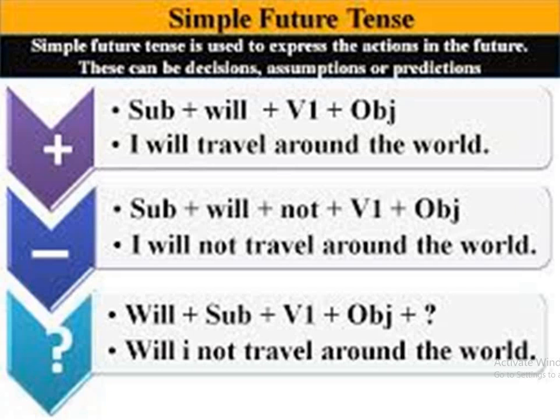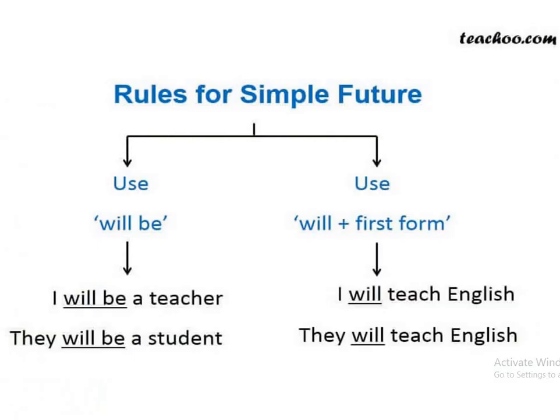And if it is an interrogative sentence, as I have already been telling you, the helping verb comes first, so here will is going to come first. Will plus subject plus first form of the verb plus object. As I've already told you, in the interrogative form, in the case of the present and the past tense, we were using the helping verb first, right? Now there is a rule for simple future tense.